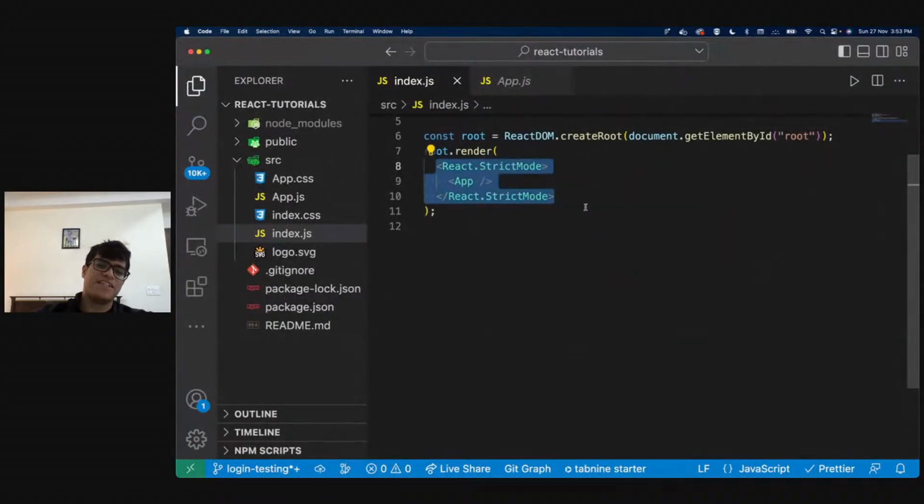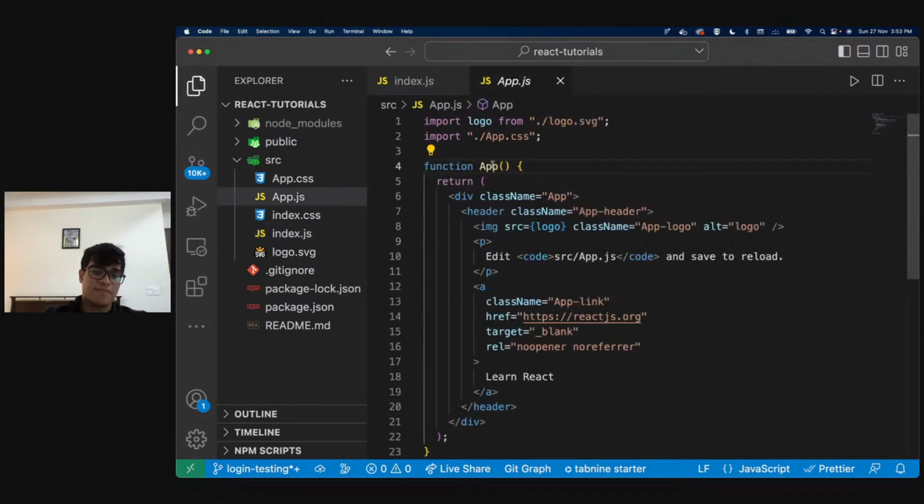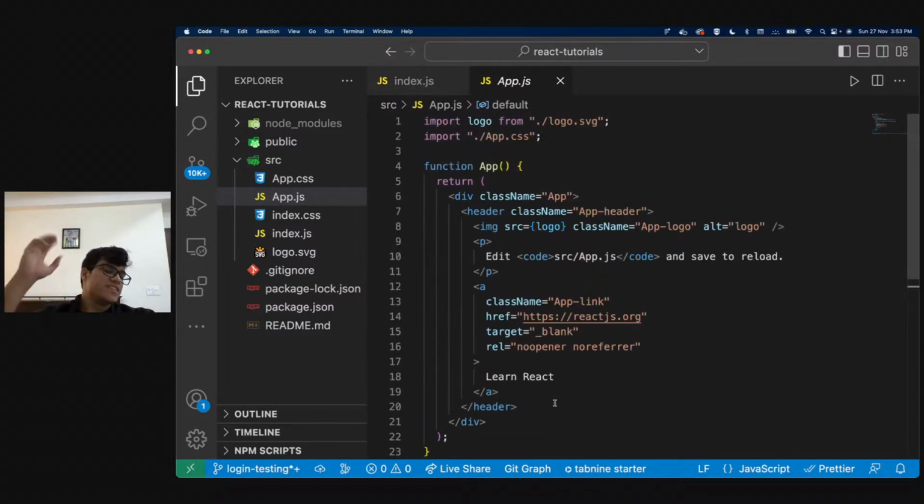Basically, index.js has this app component. This app component is nothing but a function which is being exported from this file, right? We are saying export default app so that we can use it in other files. And app is just a function, and whatever HTML we write inside this function is being rendered on the screen. That is the easiest way that I can explain this, right?